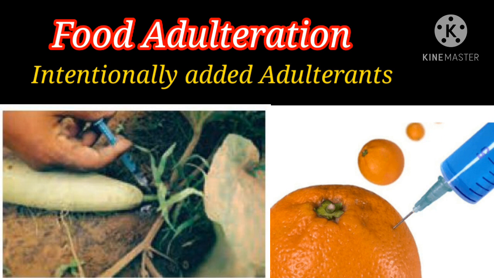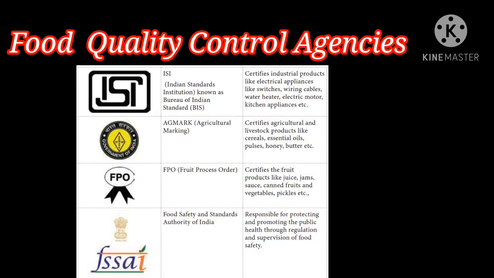When we are taking adulterated food, it leads to some ill effects: fever, diarrhea, nausea, vomiting, gastrointestinal disorders. Clear, children? Have you got it? What is food adulteration? Adulteration is defined as the addition or subtraction of any substance to or from the food. Clear? So, next one, food quality control.